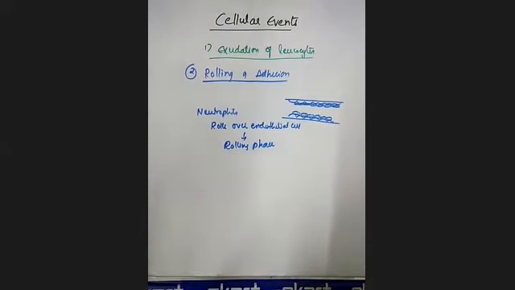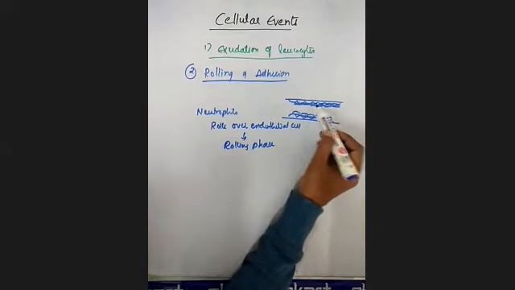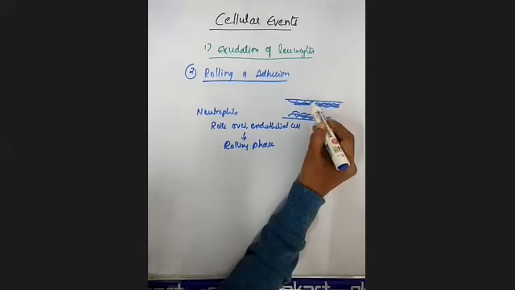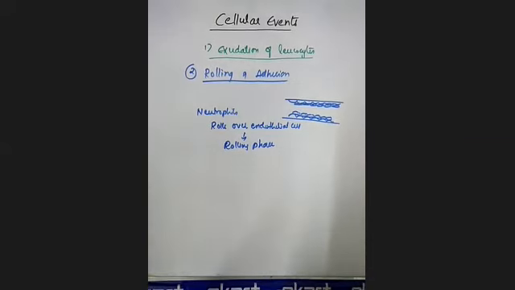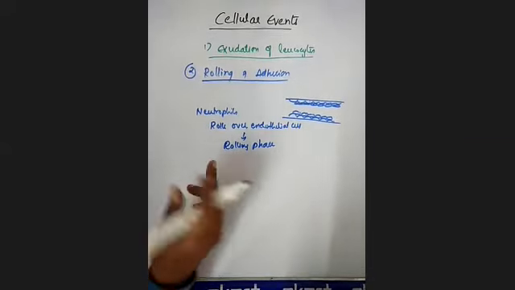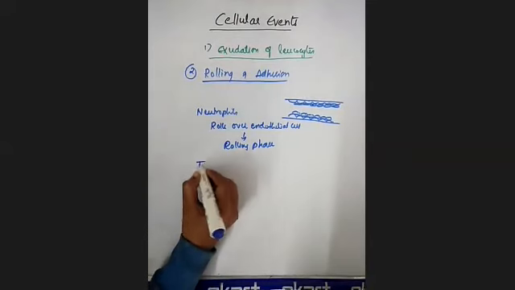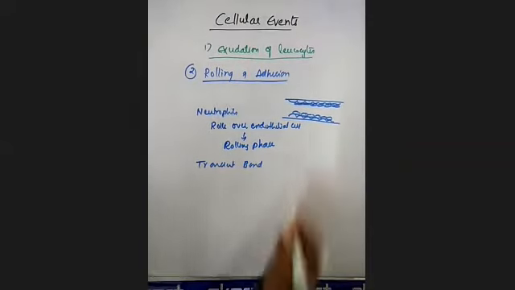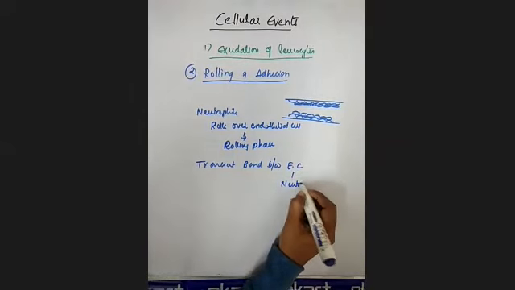Are you getting what I am saying? Previously we saw the cells reach close to the vessel wall. Now once these cells reach the vessel wall, the neutrophils roll over the endothelial cells. That phase you will call the rolling phase. And next, whenever these neutrophils roll over the endothelial cells, a transient bond is formed between the endothelial cells and the neutrophils.